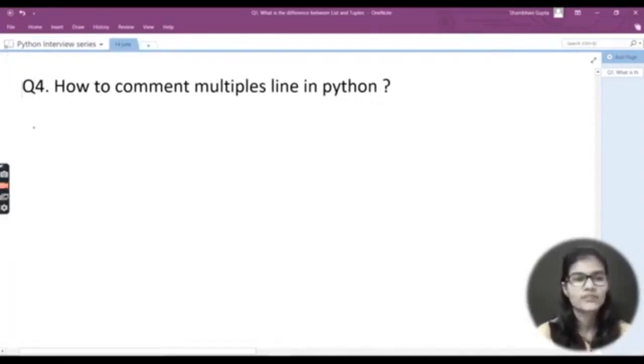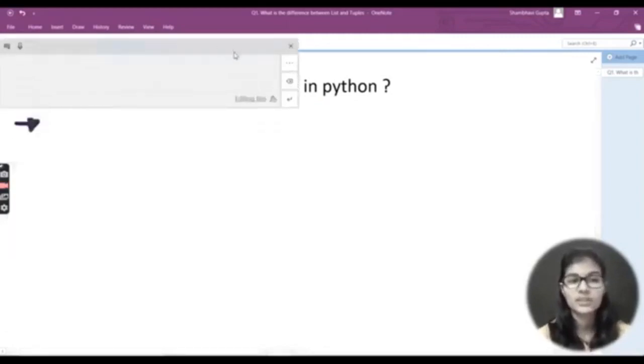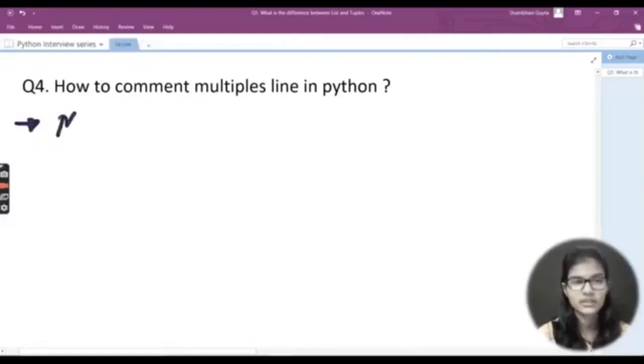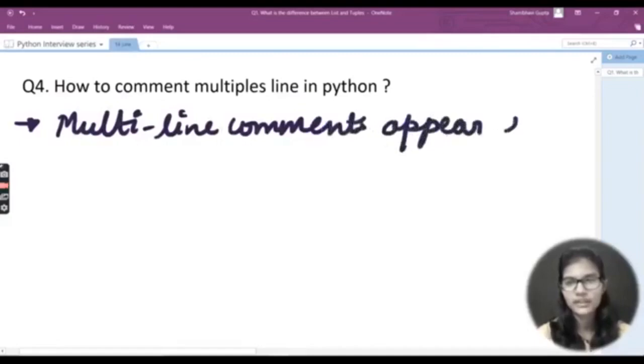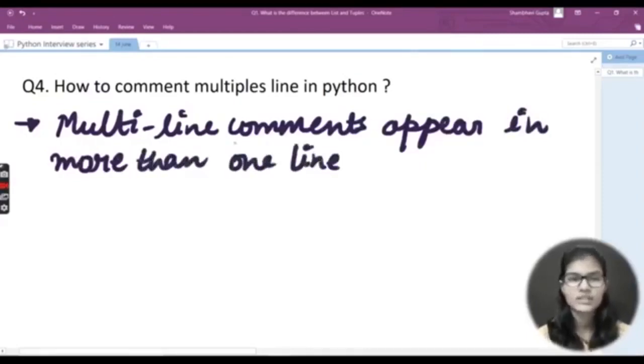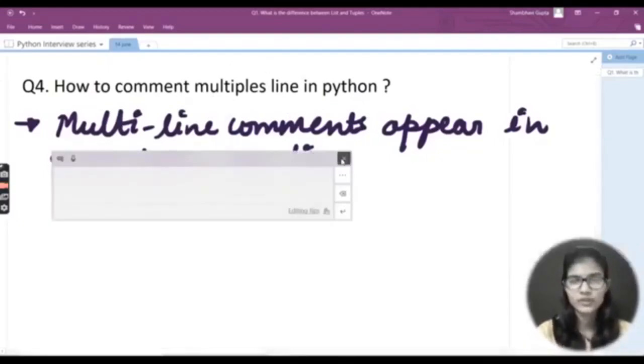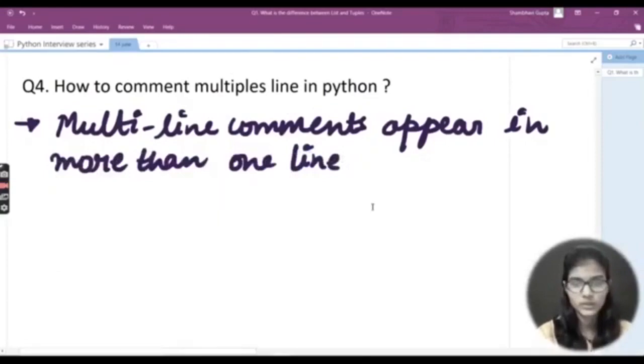First of all, the very first question is, what are multiple lines in Python? In that, you are just going to write, I will just let you know, I'll be writing here multi-line comments appear in more than one line. The multiple-line comment is basically used when you want to comment multiple lines in one particular go.